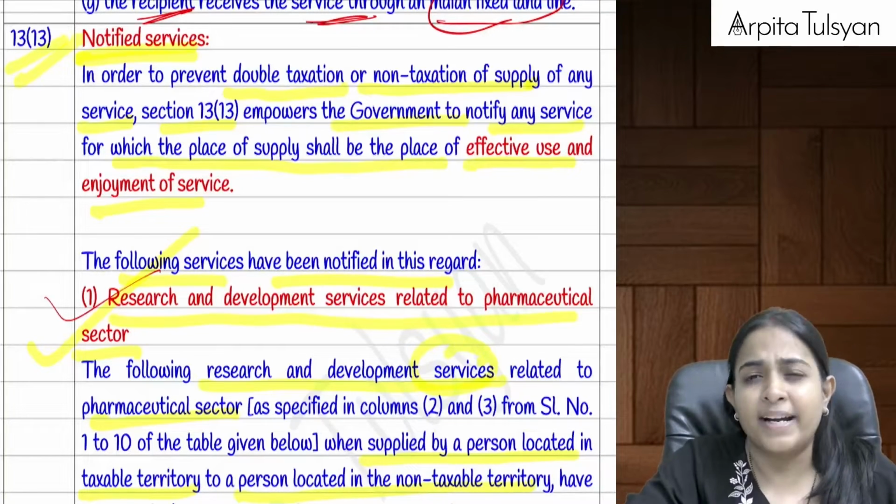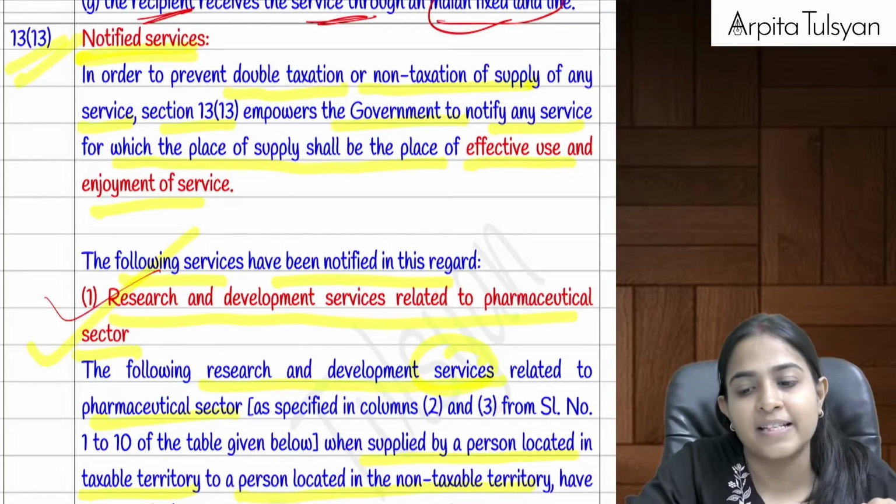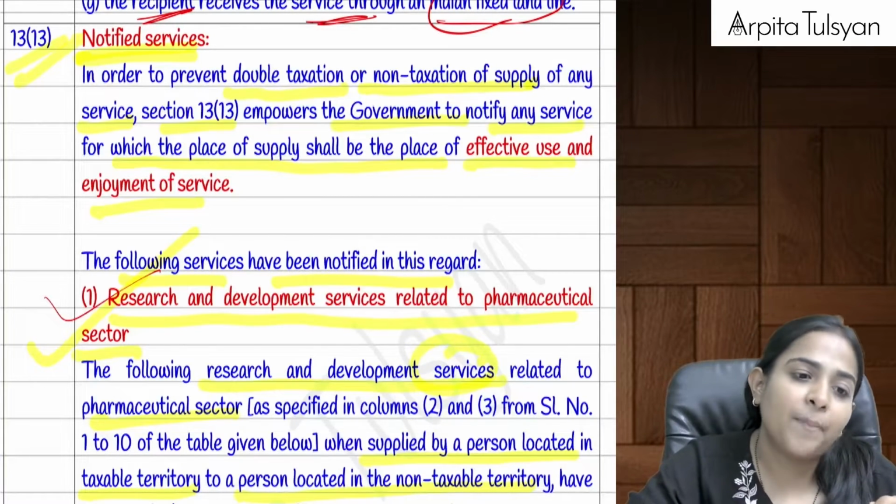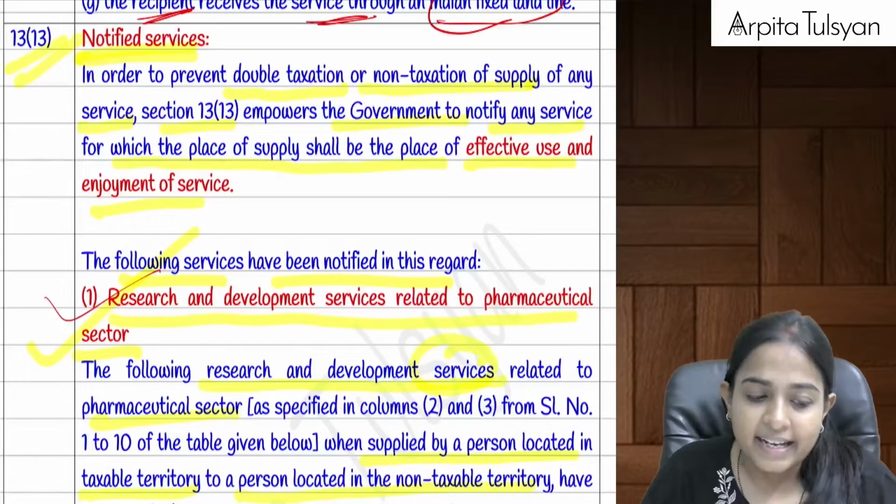Okay, so if we are providing specifically research and development services in relation to the pharmaceutical sector, then the place of supply will be the location of the recipient.